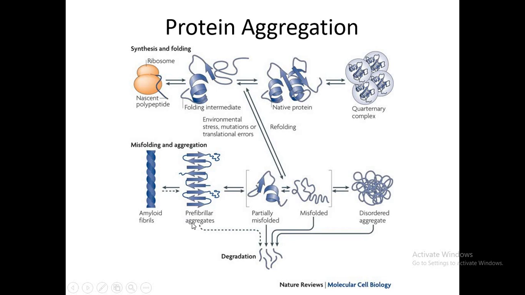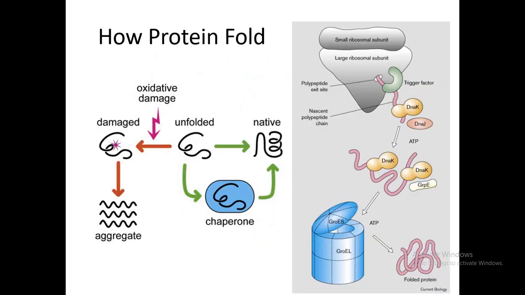These aggregates are then degraded in the cell, but if they are not degraded, they will deposit in the cell and lead to different kinds of disease. We will discuss what kind of disease these protein aggregates can lead to, but here we have to discuss protein folding, what assists a protein to fold itself.